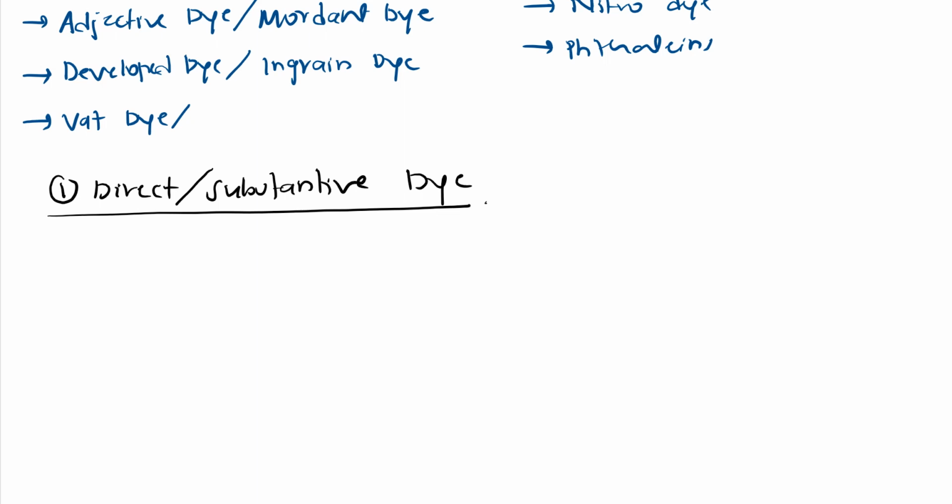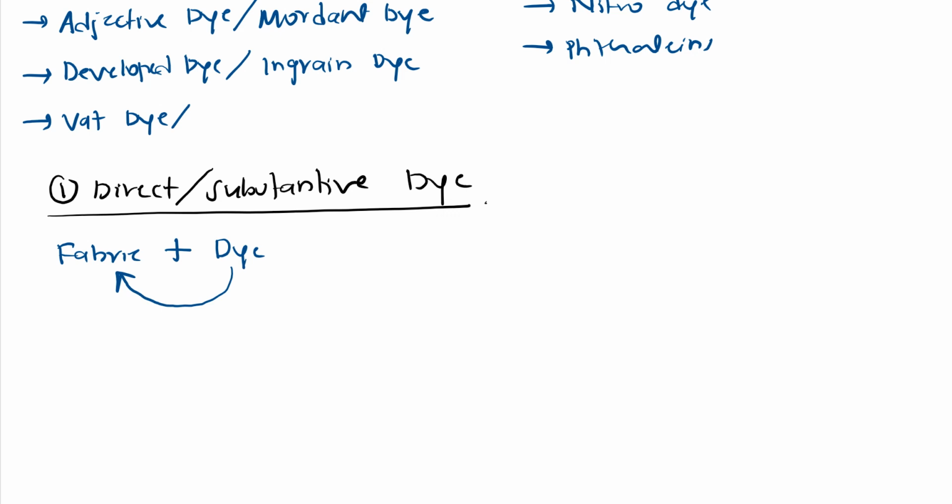So in direct dye or substantive dye, first we take the fabric, and to this we directly add a dye, right? The process of adding the dye directly to the fabric is called the direct dyeing method.